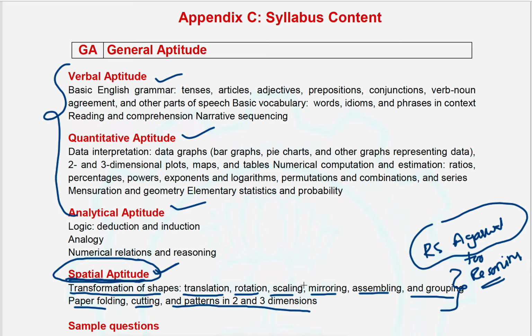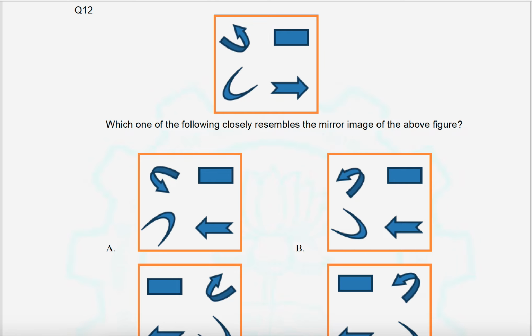So these are the new topics in the GATE 2021 general aptitude section. We will look into sample questions on this spatial aptitude also. This is one of the spatial aptitude sample questions, mentioned in the information brochure. Like these questions, we can expect them in the GATE 2021 paper.